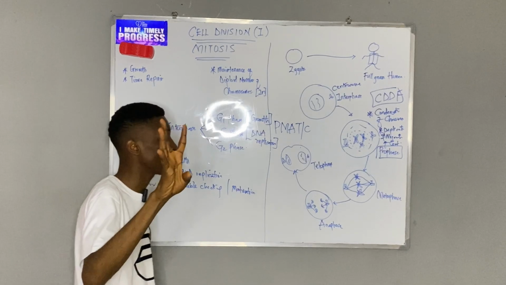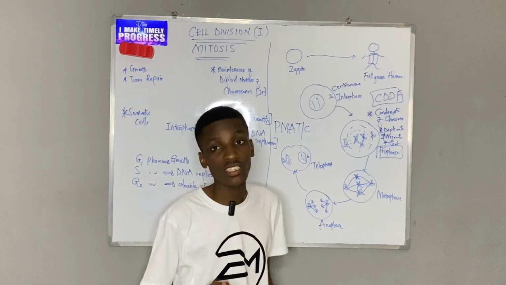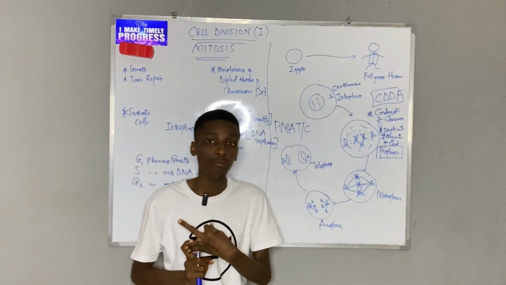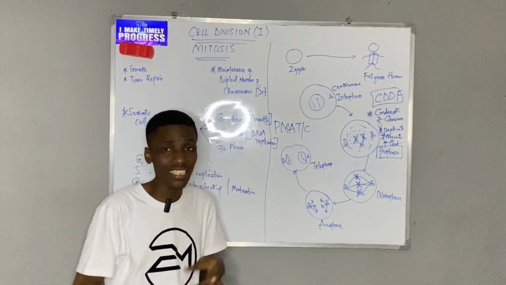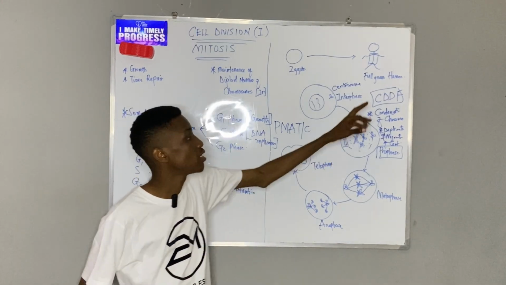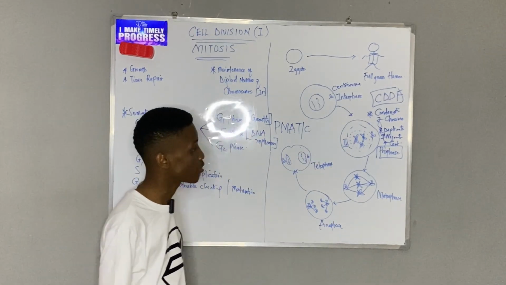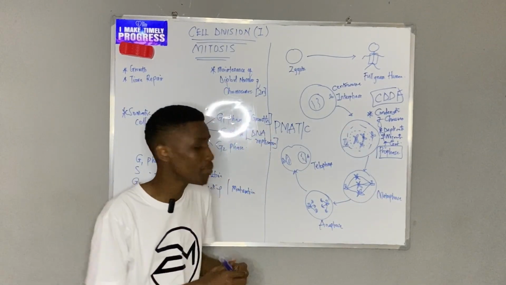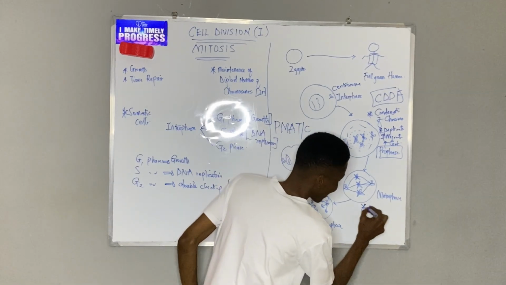So what are the four things we have in prophase? C is for what? Alphabet C, condensation. Alphabet D, duplication and migration. The next D, disintegration of the nuclear membrane. The last F is formation of the mitotic spindle. So they start forming. Now in metaphase, the key thing you must always remember is alignment.